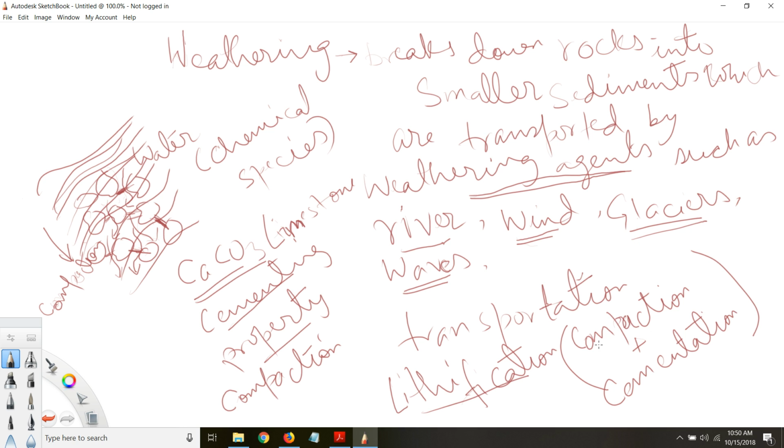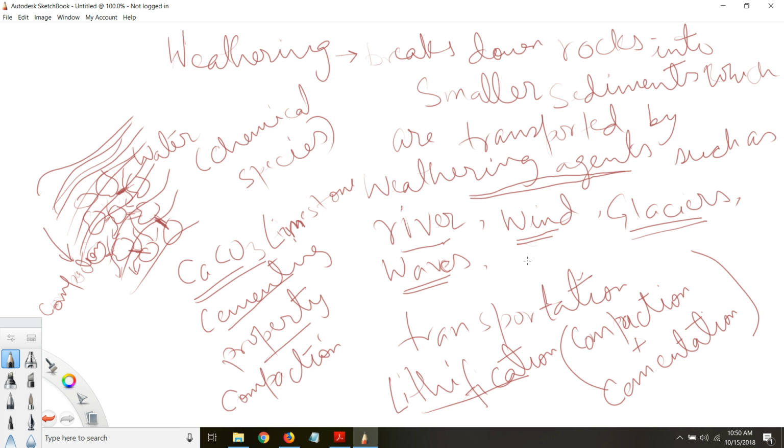Lithification explains these two processes, compaction and cementation, during the formation of sedimentary rock from loose sediments. So this is how loose sediments transform into a complete cohesive rock, a new type of rock.